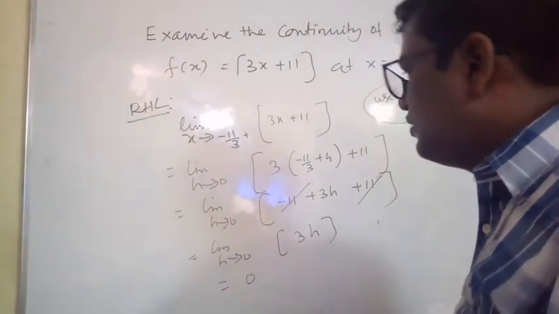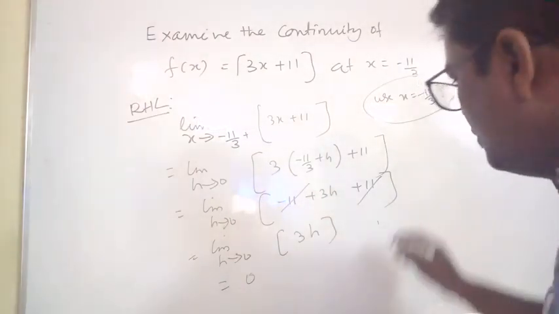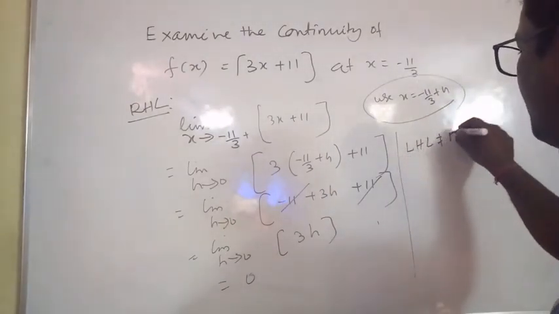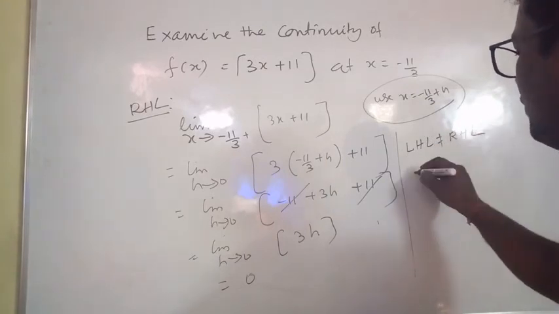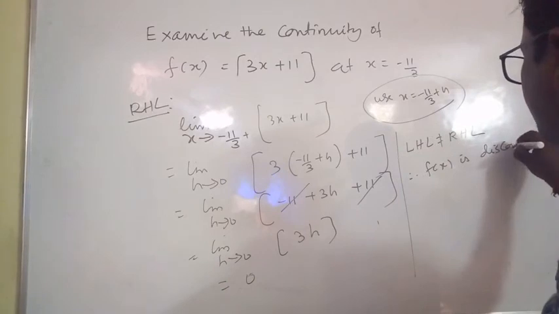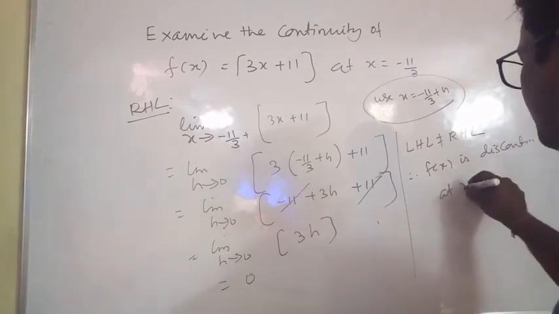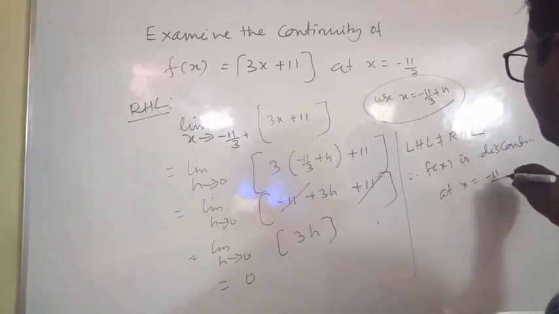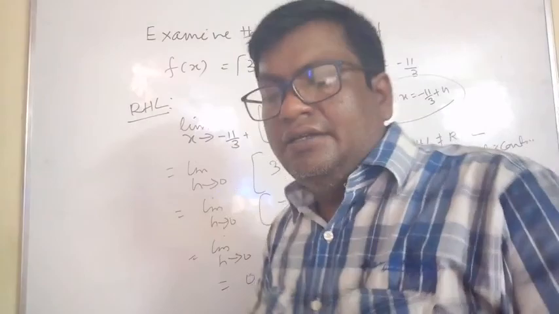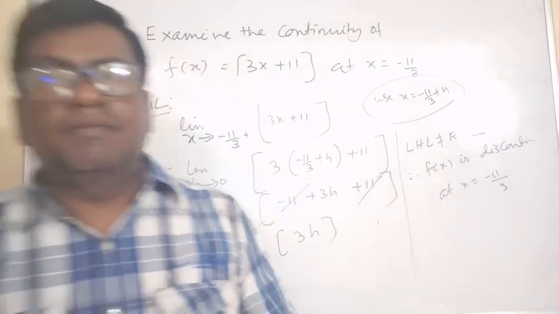LHL equal to minus 1, RHL equal to 0. Here LHL is not equal to RHL, therefore f of x is discontinuous at x equal to minus 11 by 3. Clear? These are the problems based on type 1.